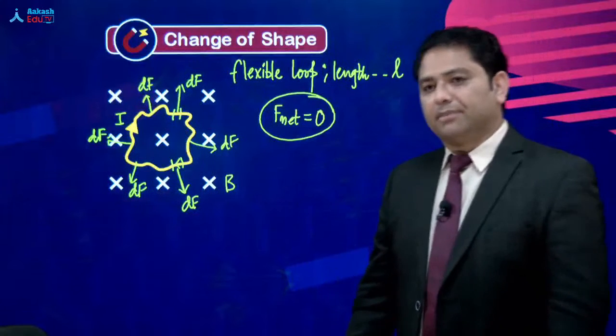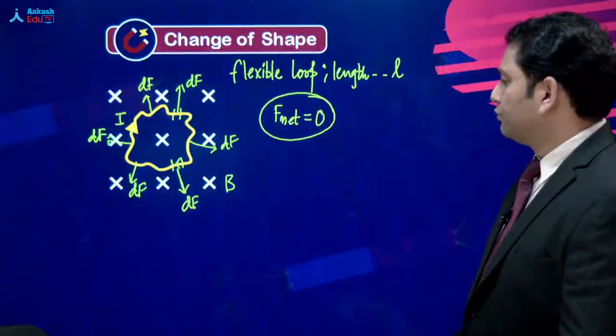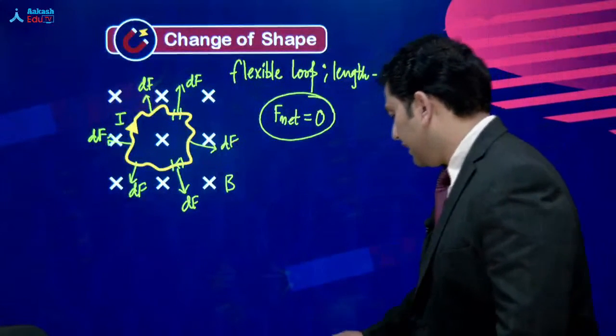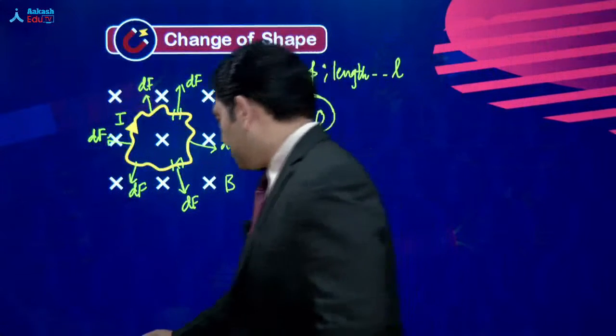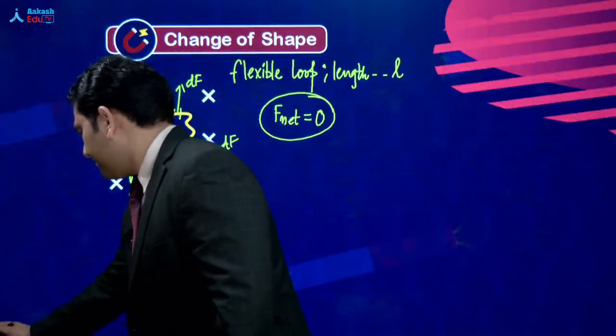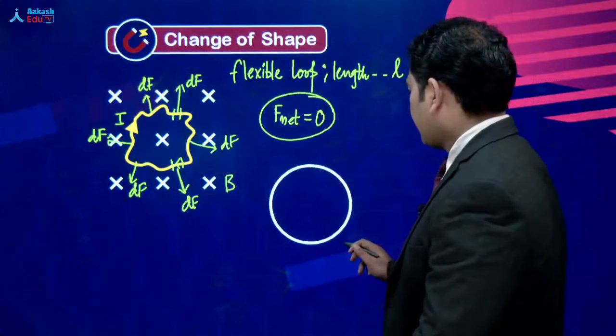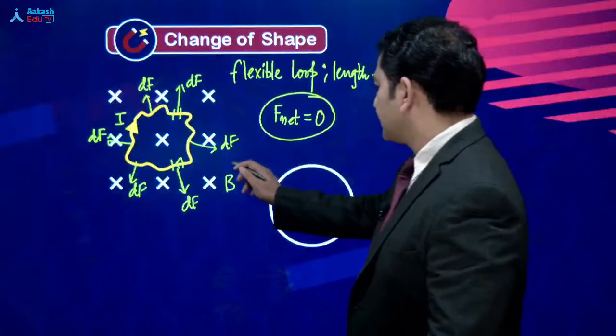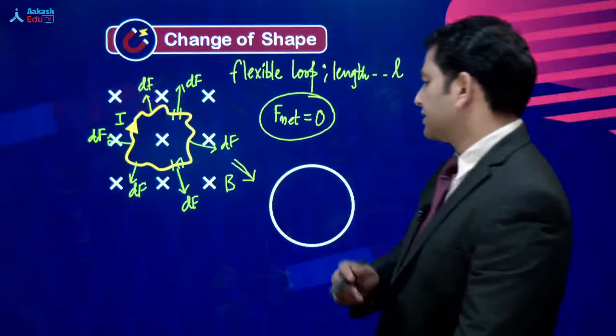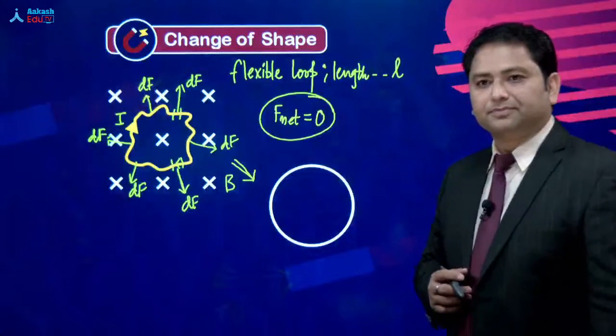So you have written the perfectly right answer. Loop will expand. और expand होके ये जो loop है, of course, symmetry of the situation ये है, that is gonna be a circle. That is gonna be a circle. So that would be the shape.